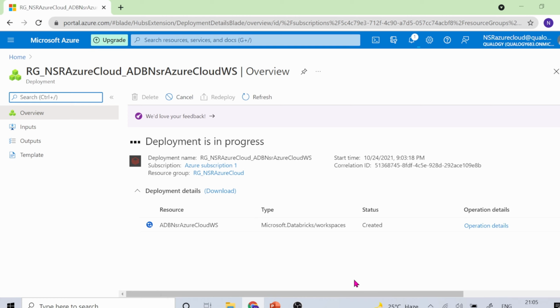All right, so this will take a while. If you see here, this workspace is getting created, and in the background a few more things would be created. Once all those things are created and deployed, this workspace would be available for us. So what is a workspace? A workspace is an analytical platform which is based on Apache Spark. This workspace basically deals with notebooks. Here we'll have notebooks, libraries, and dashboards.